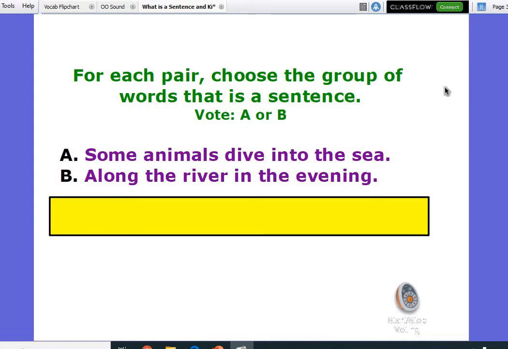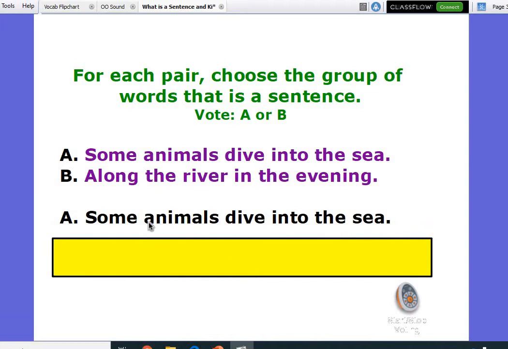Remember, which one has the subject and the predicate? It tells you who and it tells you what they're doing. Good. This one, it should be A, because the animals are the subject. What do the animals do? They dive into the sea. So it has the subject and the predicate. This one doesn't have a subject and a predicate. So it's not a sentence.